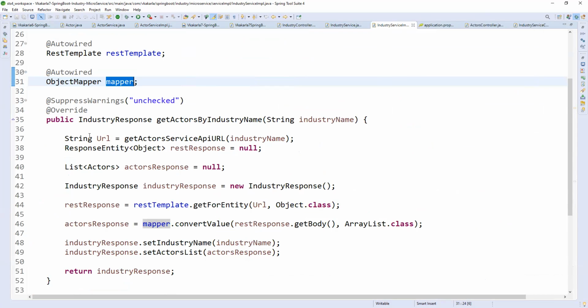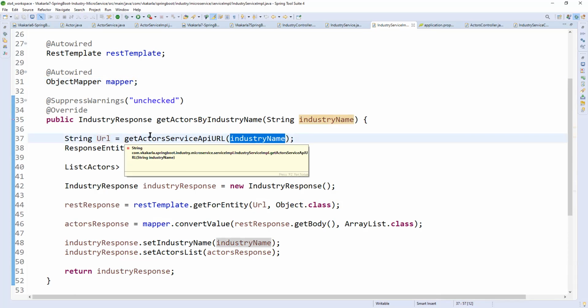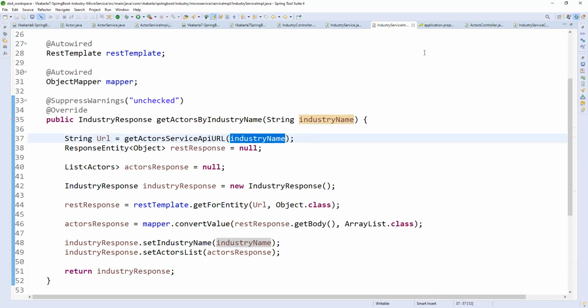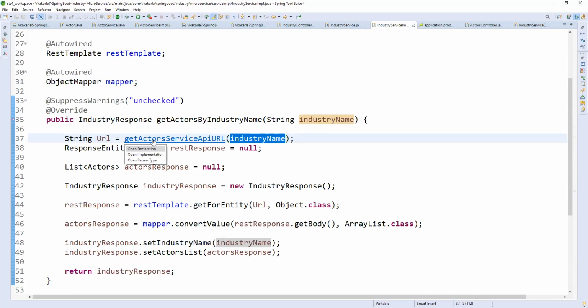First of all, we need to prepare a URL to call this external service. So get actor service API URL. I am preparing a URL here by passing the industry name. Why? Because our URL has one placeholder, 0, so I need to replace this name by passing the industry name.